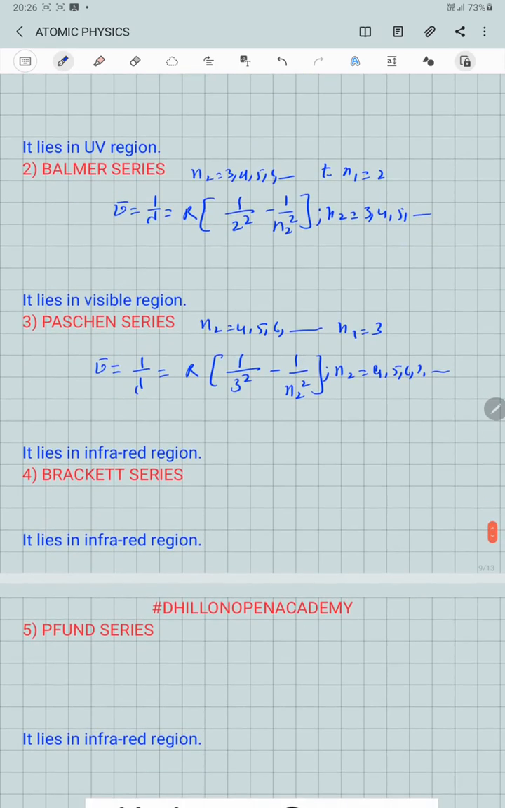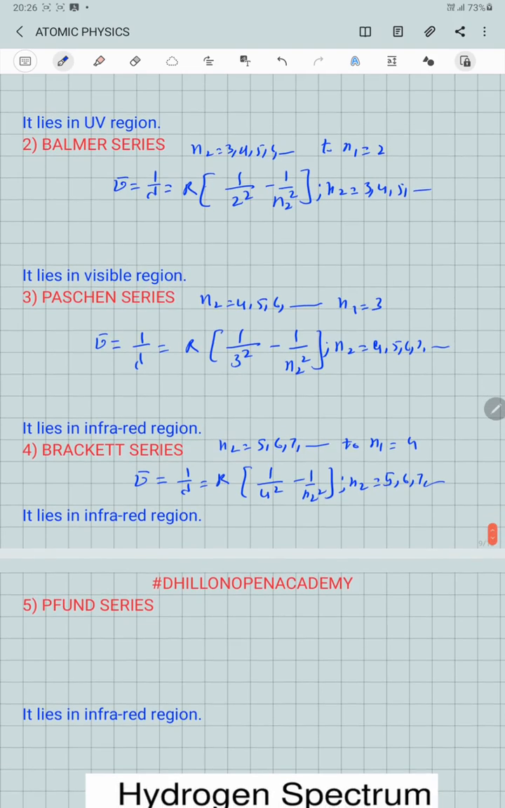For the Brackett series, the transition is from 5th, 6th, 7th and so on level to the 4th level, for which the formula is 1 by lambda equal to R into 1 over 4 square minus 1 over n2 square. Here n2 starts from 5, 6, 7, and so on. It is also lying in the infrared region.